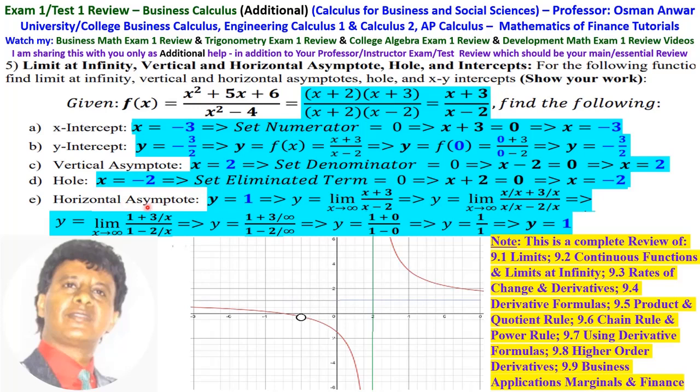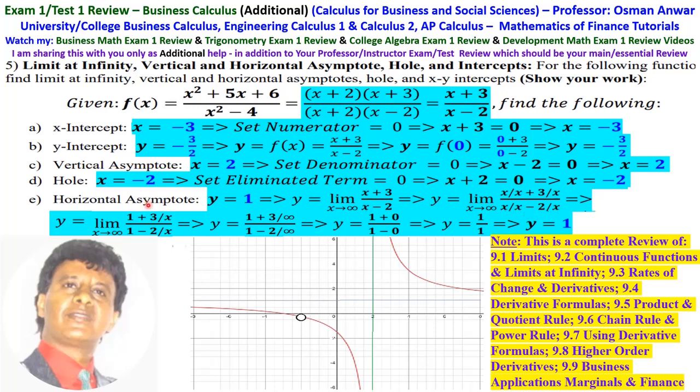To find the horizontal asymptote, take the limit as x approaches infinity of x plus 3 over x minus 2. If you plug in infinity, it is infinity over infinity, which is indeterminate. Then divide everything by the highest power, which is x, so in the numerator x divided by x plus 3 over x, and in the denominator x over x minus 2 over x.